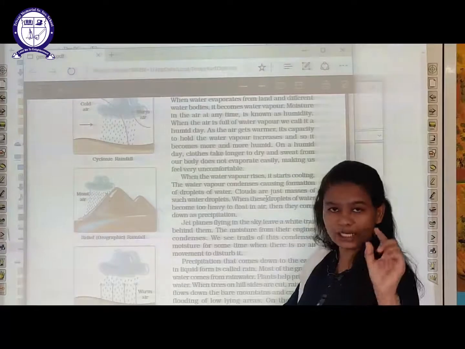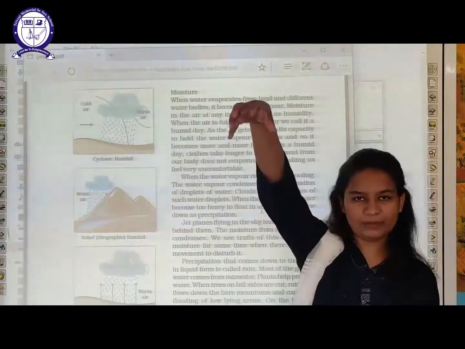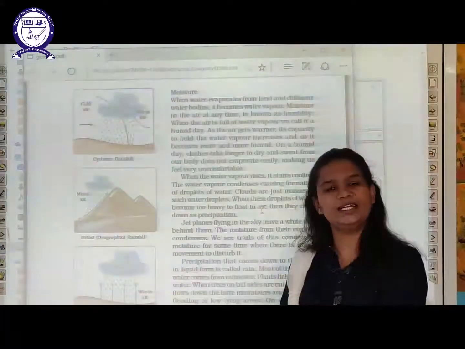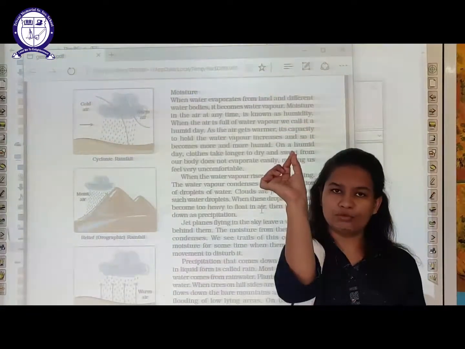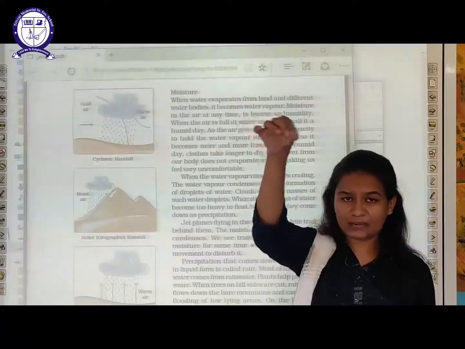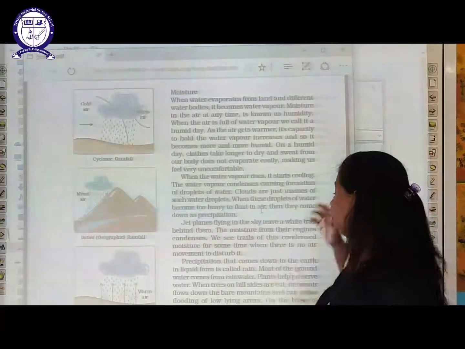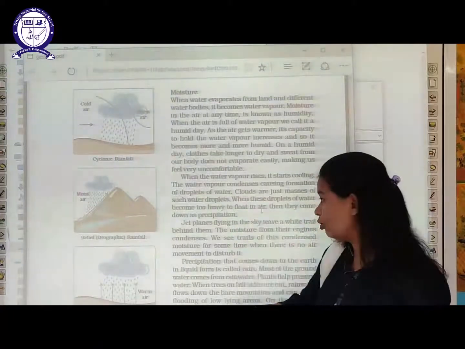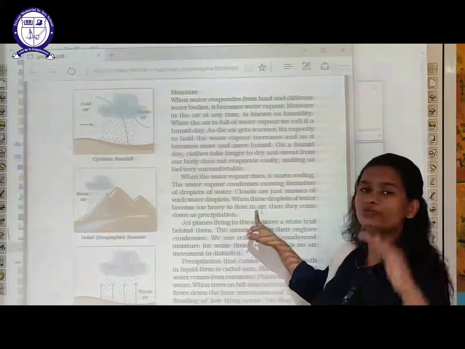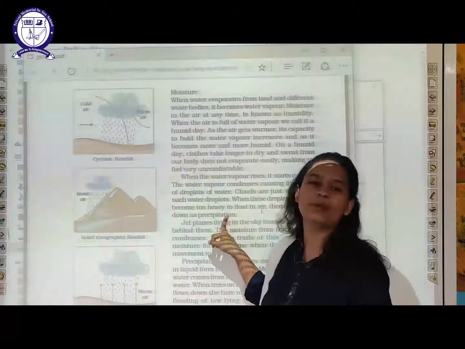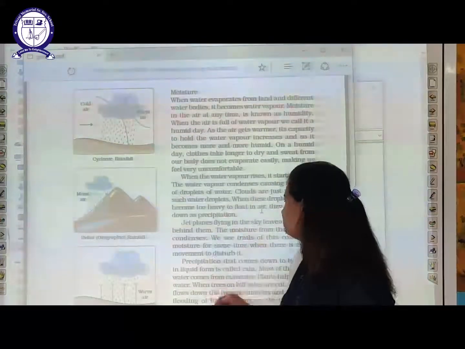Now, because of the sunlight, water evaporates, rises above and is held in the air in the form of water vapor. But when these water droplets become too heavy to float in the air, what will happen? As I already told you, when the water droplets become too heavy to float in the air, they come down as precipitation. They come down on earth in the form of precipitation or rain.